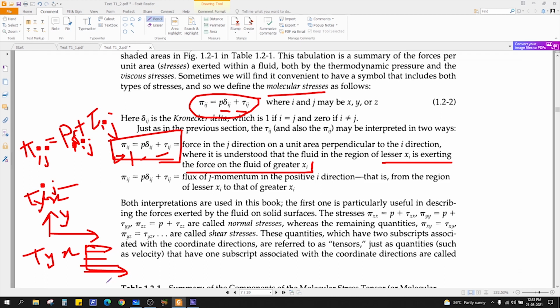The momentum is getting transferred from lower y equal to 0 to some value, capital Y, in this direction. So lesser y to higher y, or in this case you can say lesser i to higher i. So the lesser xi is exerting the force on the fluid of greater xi. It can also be expressed as flux of j momentum in the positive i direction. There are a lot of ways to express this.